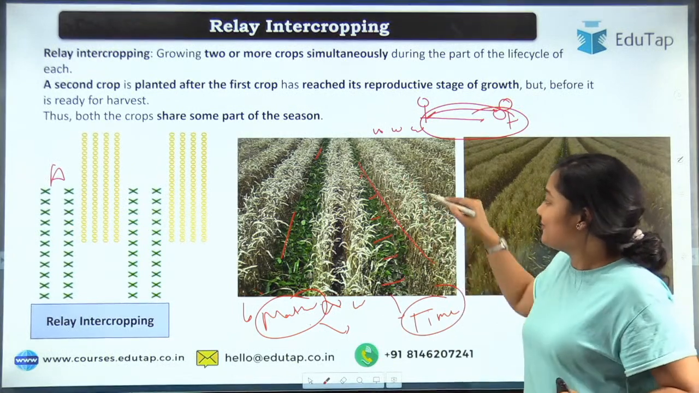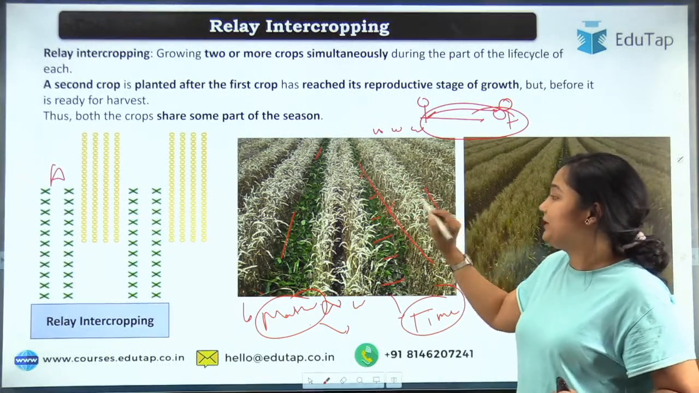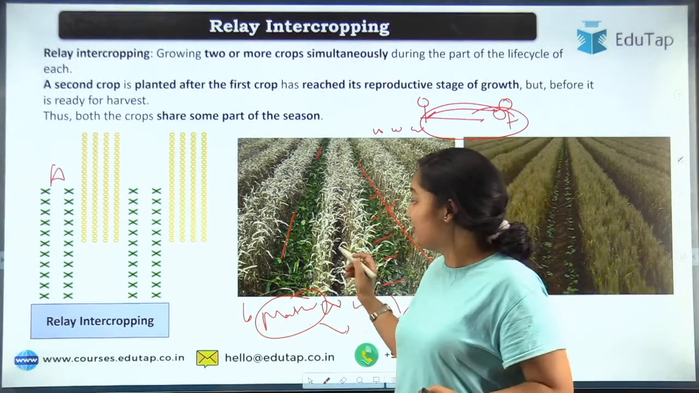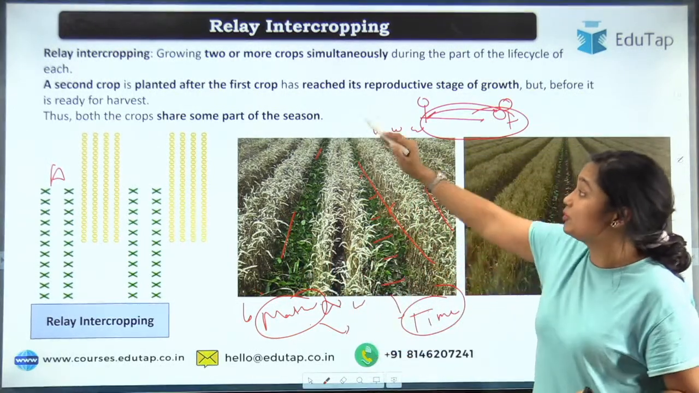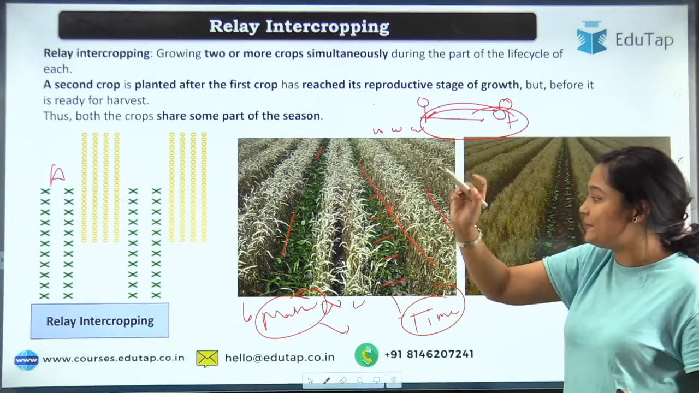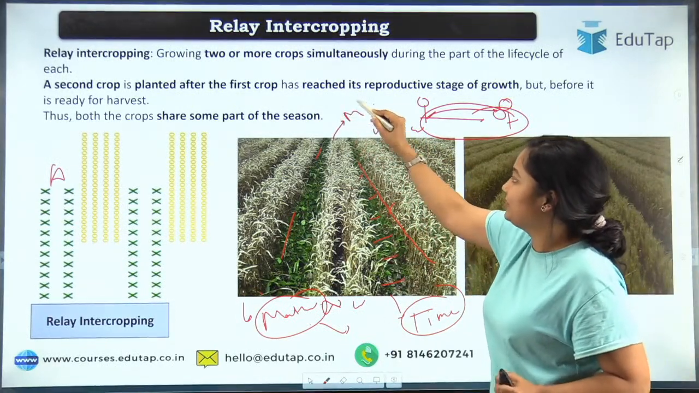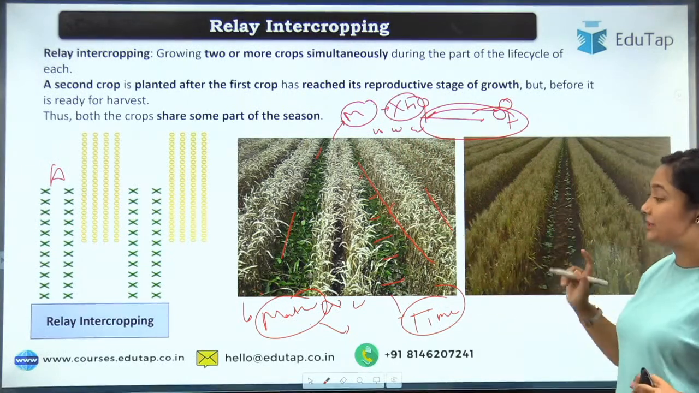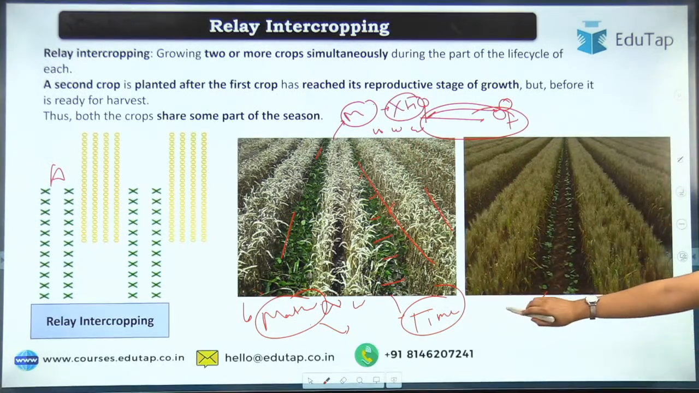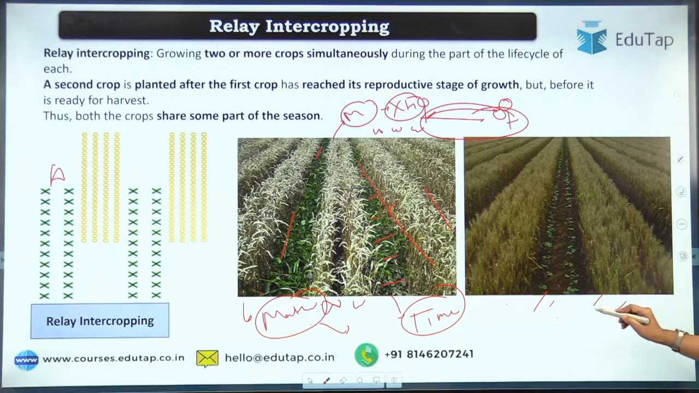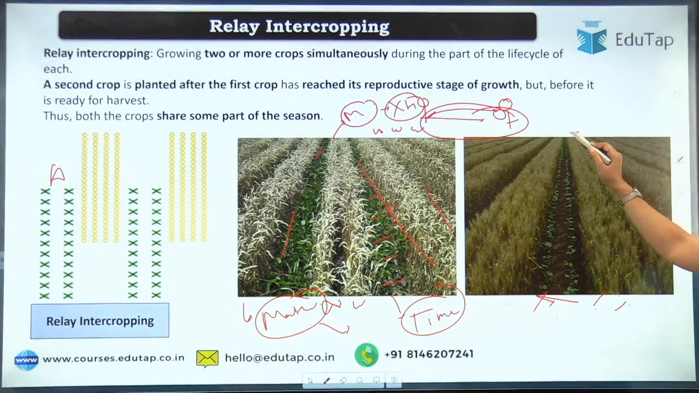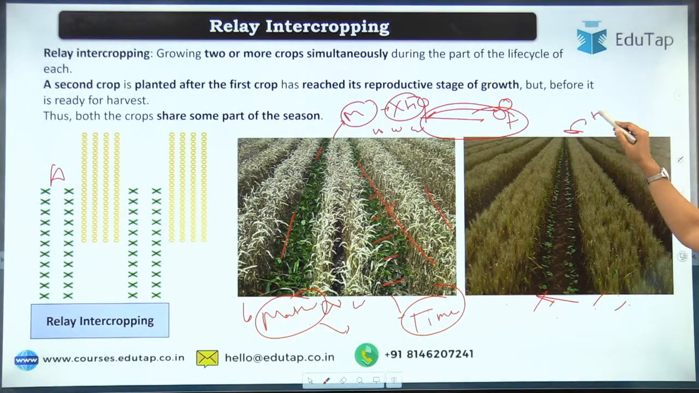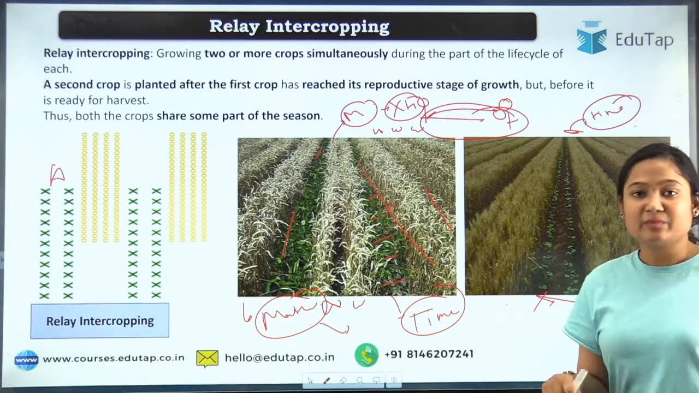Also, when you harvest this wheat, the residue material will act as manure for the field, or will provide nutrients to the next crop. So you can easily see, the first crop has just reached maturity, but not harvesting, and you have started growing the second crop. You can see in this example, wheat and cotton are grown. Wheat has reached maturity, but cotton is just sown. So until the wheat is harvested, they are sharing some time together on the same field. So that is your relay intercropping.